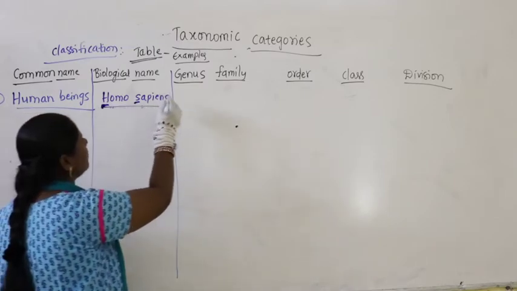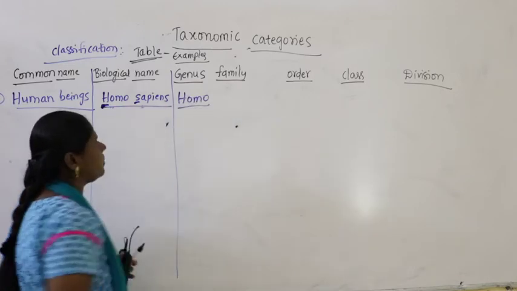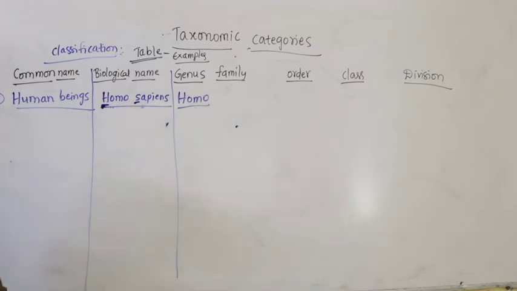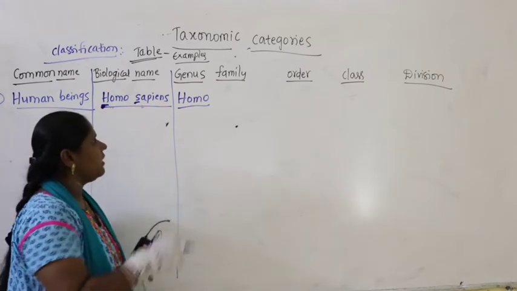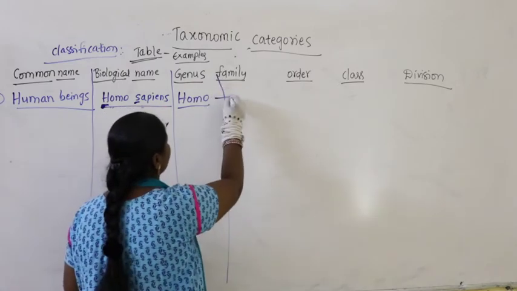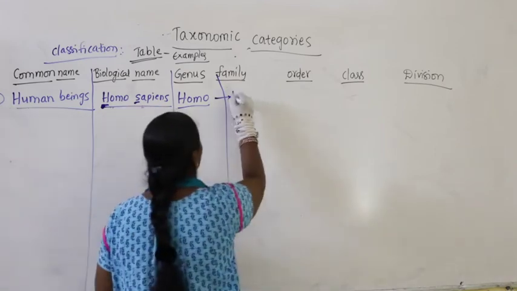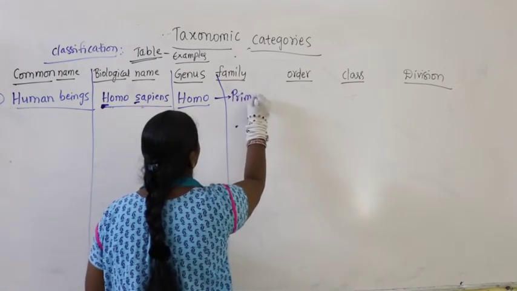Now what is the genus name in this? Again it's Homo. No doubt, the genus name, the first name, indicates a lot of importance. The one which has more taxonomic characters is the genus. Then followed by family. So let us talk about family. Here, when you talk about family, it belongs to primata.